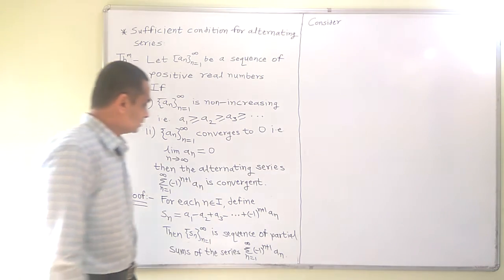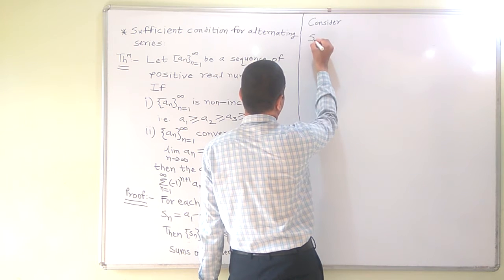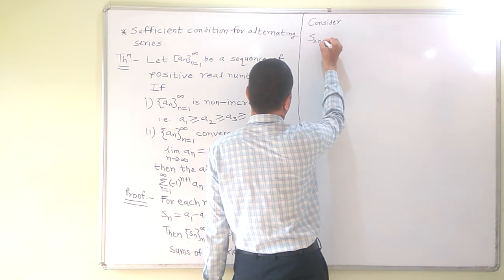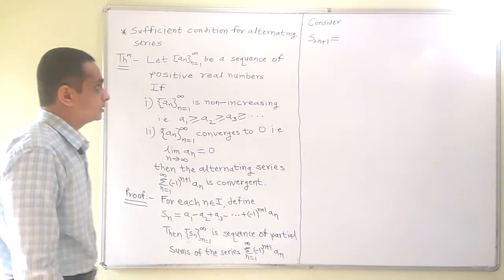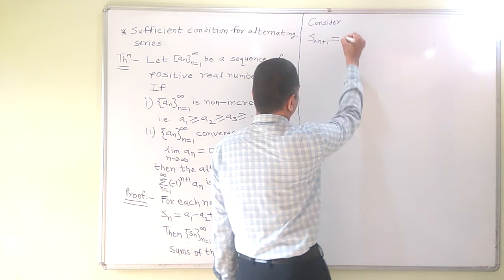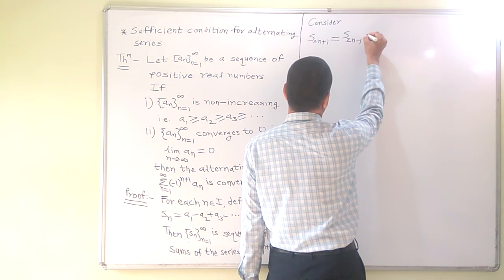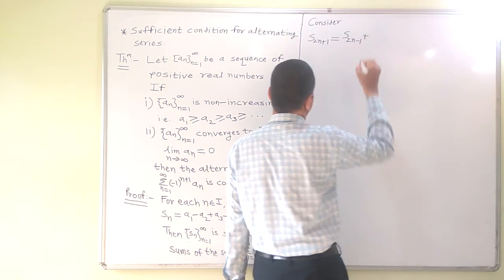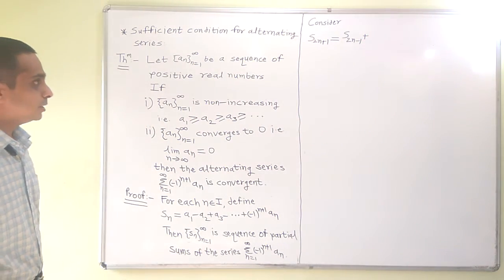So consider the term S2n plus 1. We can write this as S2n minus 1 plus, what will be the two terms?